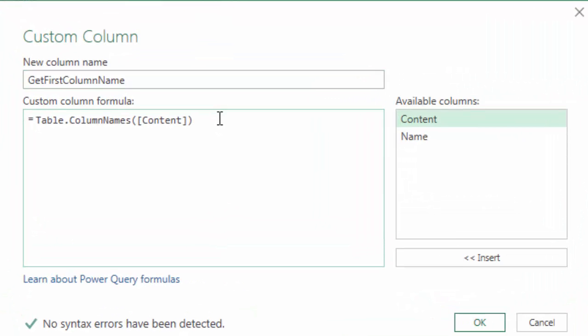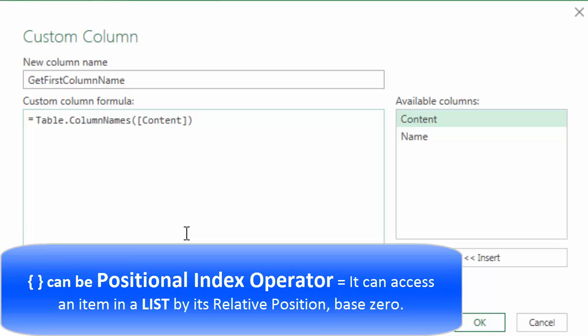Now we're going to use something called a positional index operator. Curly brackets, 1, curly brackets. Now, curly brackets in Power Query can be a positional index operator, or it can house a list. And we'll talk about that in a subsequent video when we go through all the different types of objects in Power Query. Now, if you're familiar with Excel, those curly brackets over in Excel mean an array.